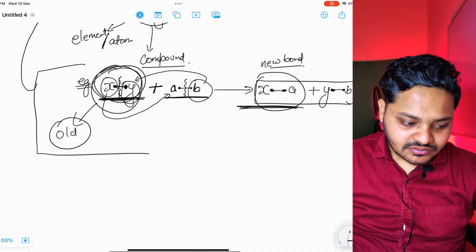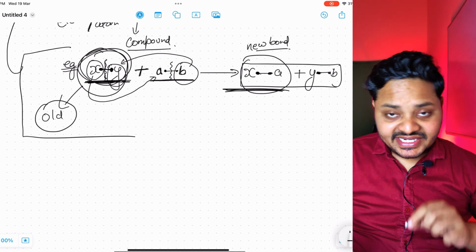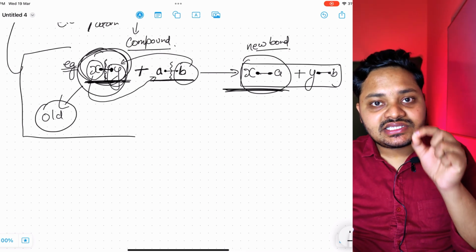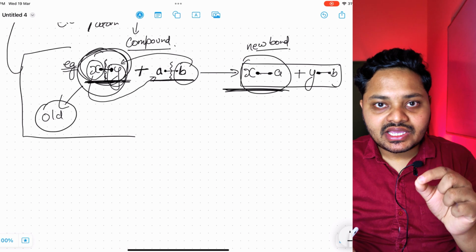Now, what is mechanism? The detailed study of every step of a reaction is called mechanism.